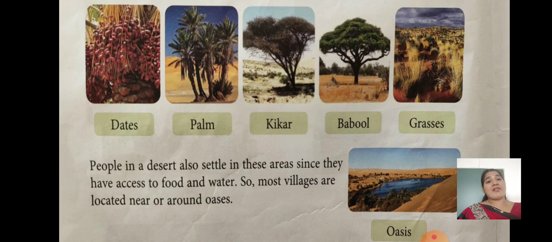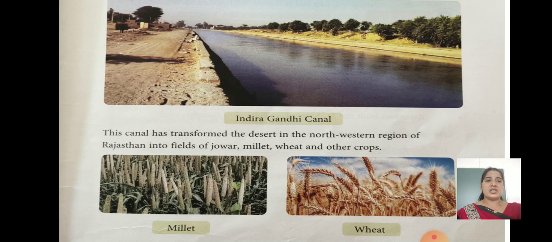Like that we have vegetation: dates, palm, kikar, babul, and grasses are the vegetation of the Thar Desert, or the Great Indian Desert. We have oases. What do you mean by oasis? You should know, children. Because of the Indira Gandhi Canal, life has become very easy. The water is used in irrigation and for drinking purposes also.